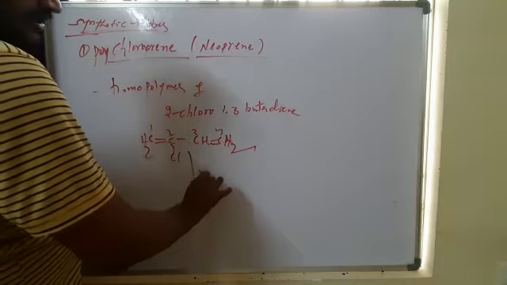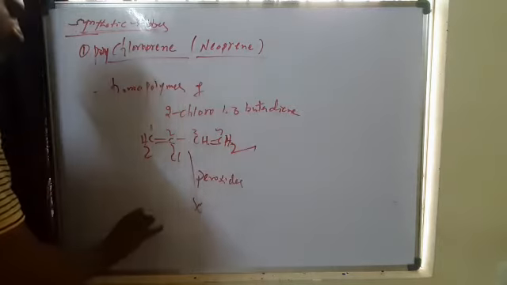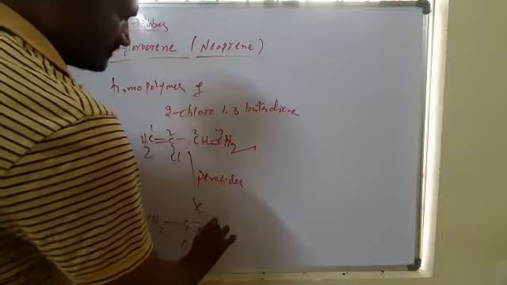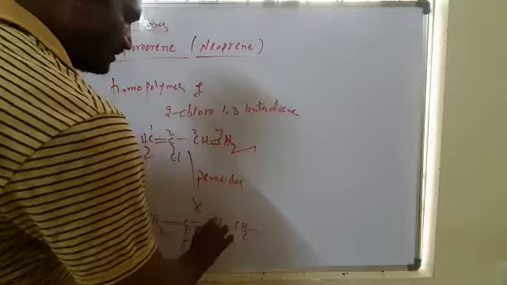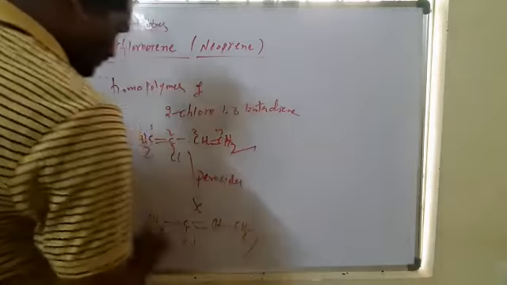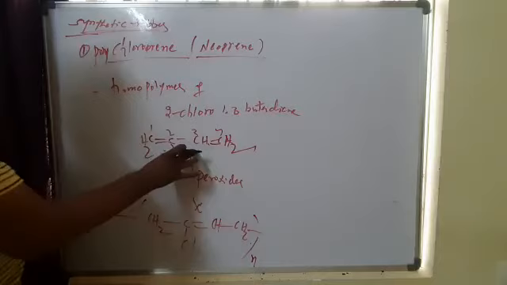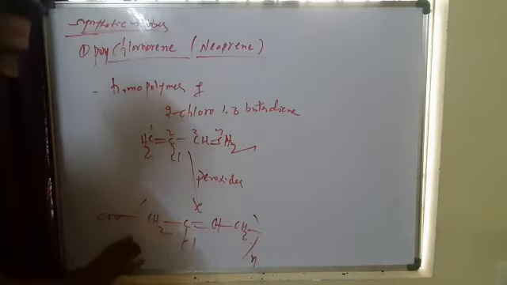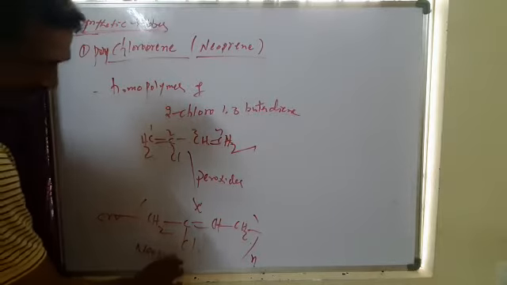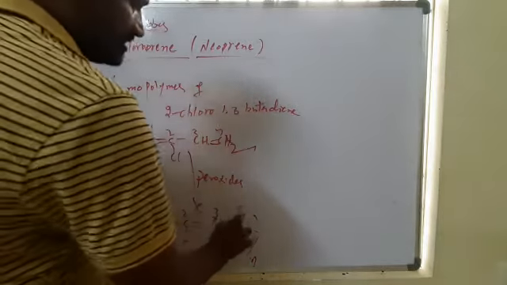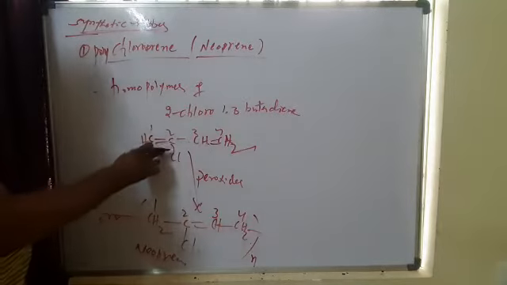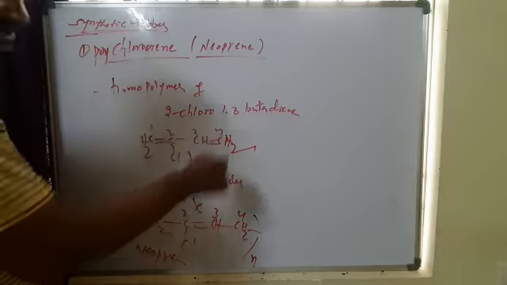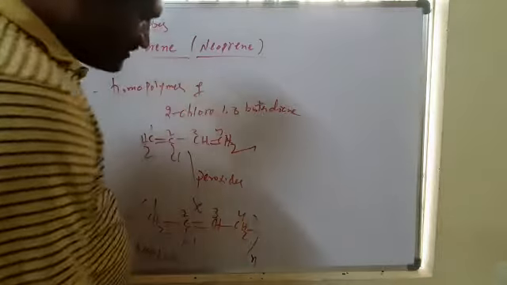So n times. This is chloroprene, 2-chloro-1,3-butadiene. This is neoprene, this is the chain. In neoprene, the double bonds are at the 2, 3 positions. Originally the double bonds are at the 1, 2 and 3, 4 positions, and they are rearranged to the 2, 3 positions in the case of neoprene.